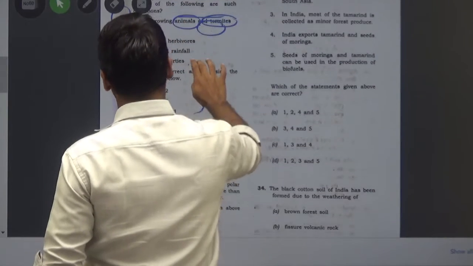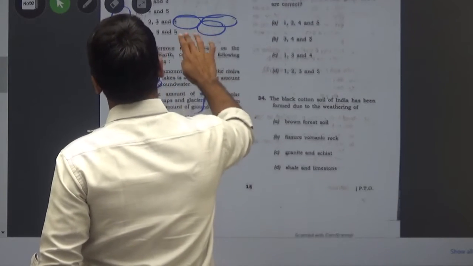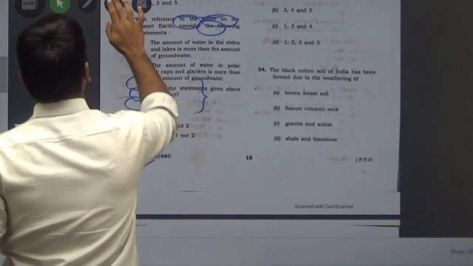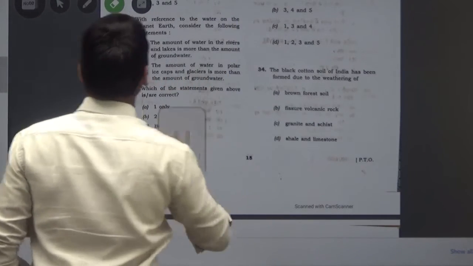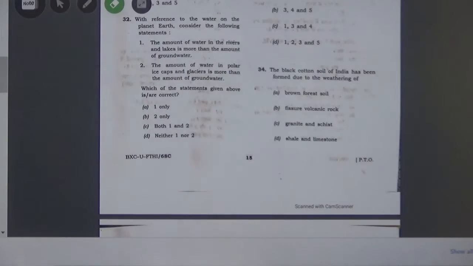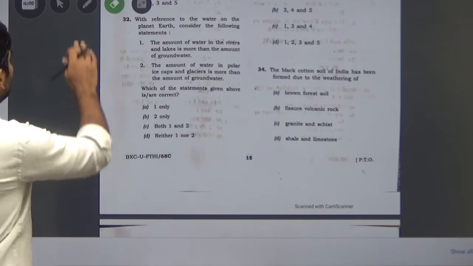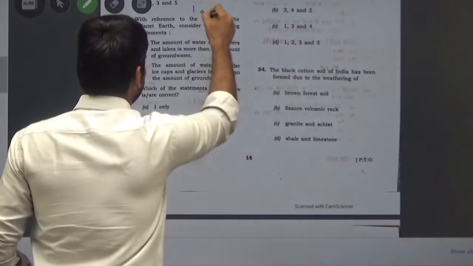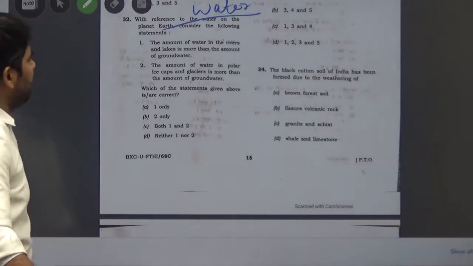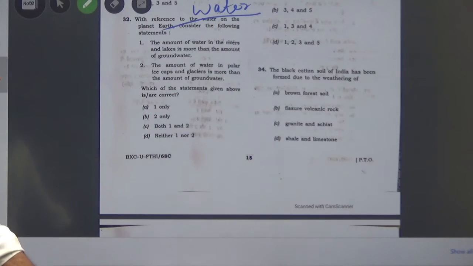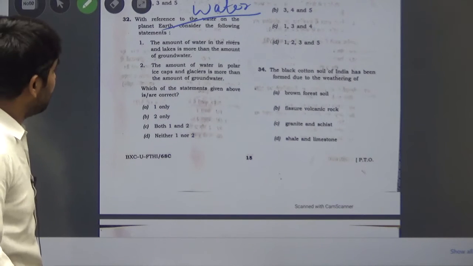This question is over. Now question number 32. Question number 32 is about, with reference to the water on planet Earth, consider the following statements. It is about the water. The first statement is, the amount of water in the rivers and lakes is more than the amount of groundwater.